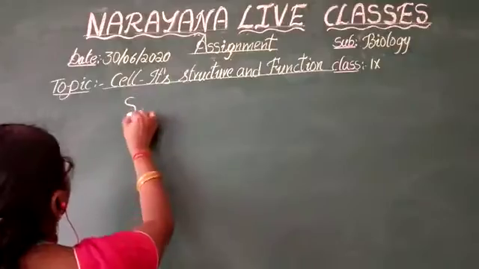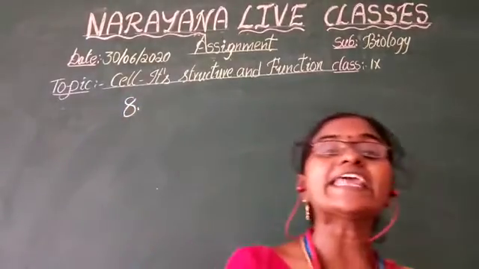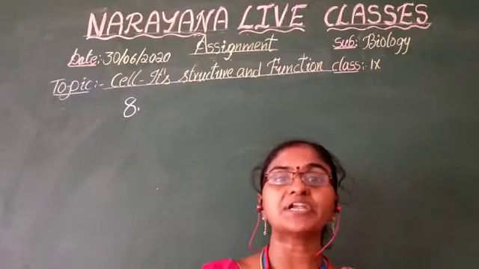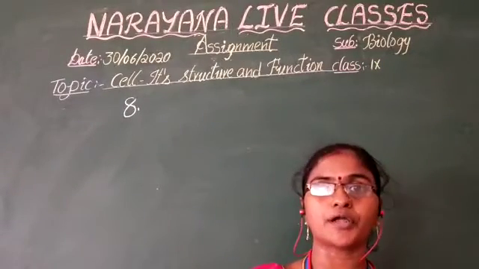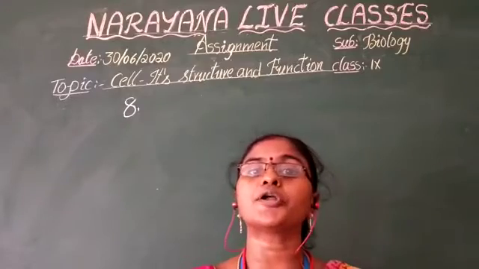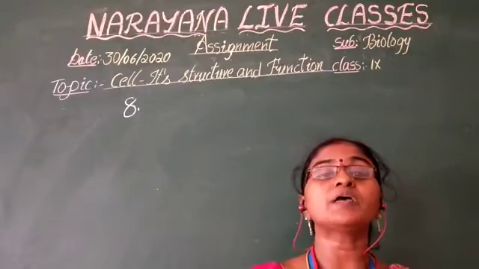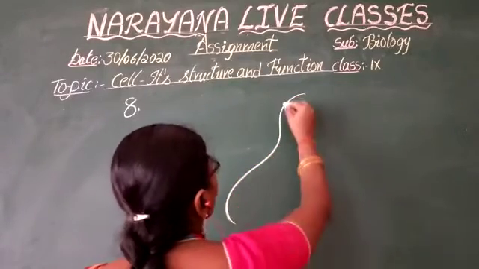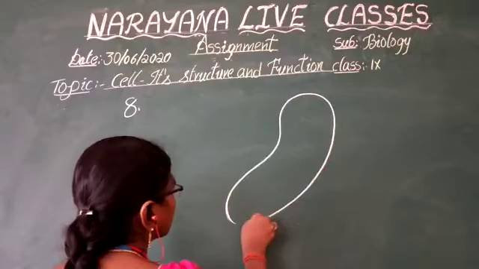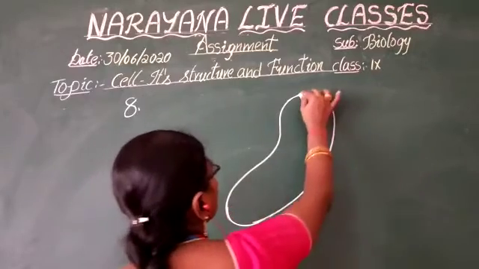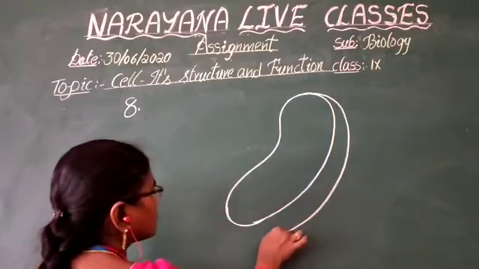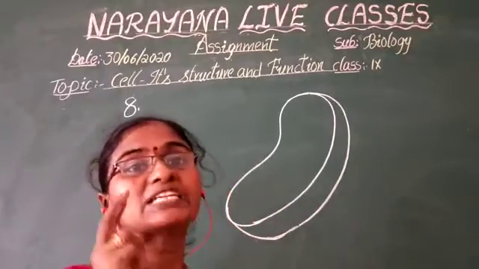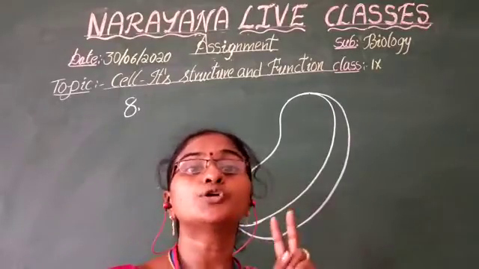Next, 8th question: draw a neat labeled diagram of mitochondria. In the question just before, we discussed how to observe the mitochondria. When we observe the mitochondria through an electron microscope, the structure seems to be like this. It is a double membrane structure, that means it has two layers.